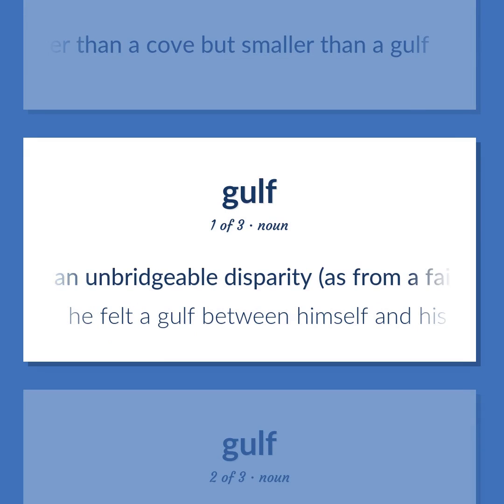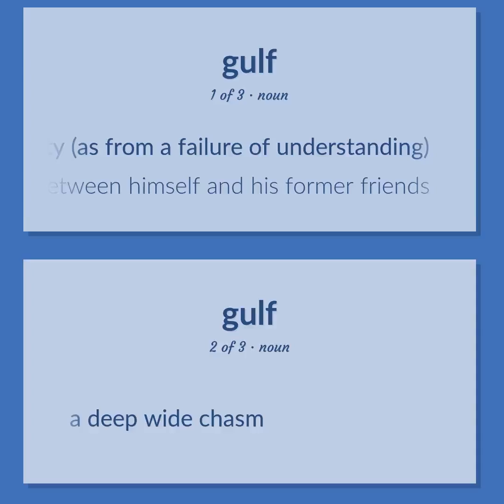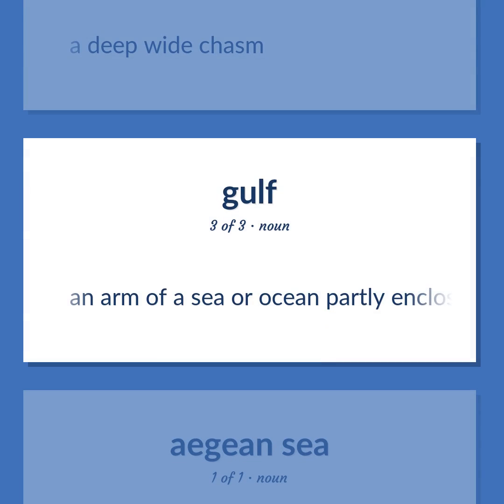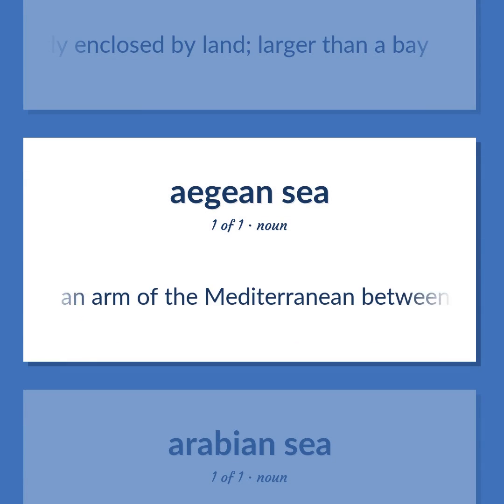An unbridgeable disparity, as from a failure of understanding. He felt a gulf between himself and his former friends. A deep, wide chasm. An arm of a sea or ocean partly enclosed by land, larger than a bay. An arm of the Mediterranean between Greece and Turkey, a main trade route for the ancient civilizations of Crete and Greece and Rome and Persia.